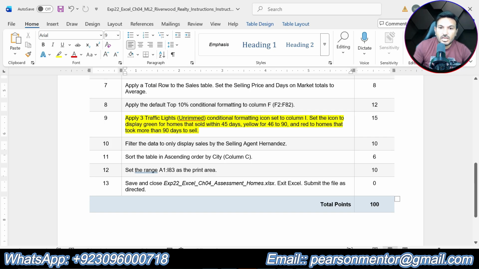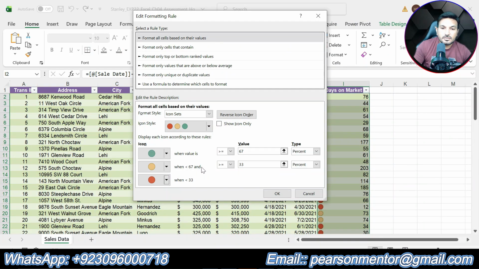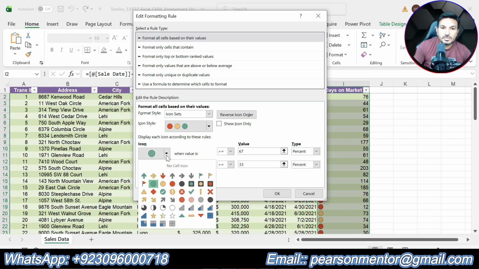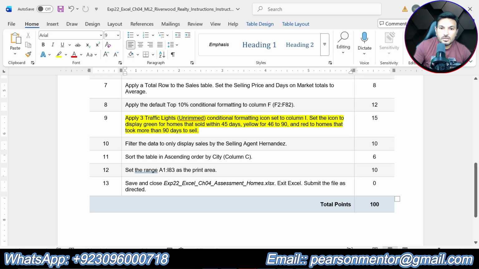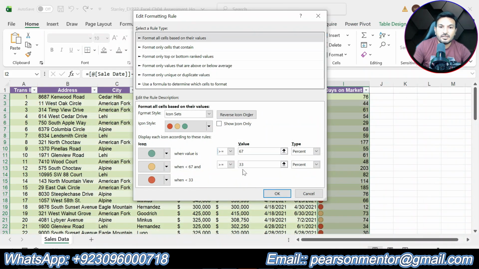So yellow for 46 to 90. Green is less than. And red to homes that took more than 90 days. So we will use greater than here, 90, and that should be red light. Okay.